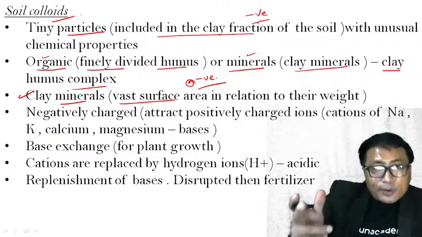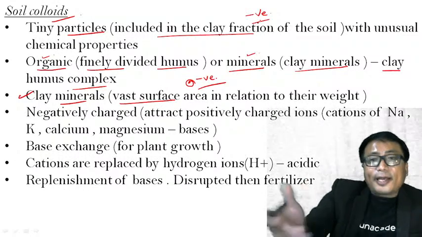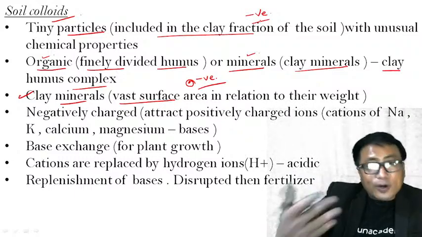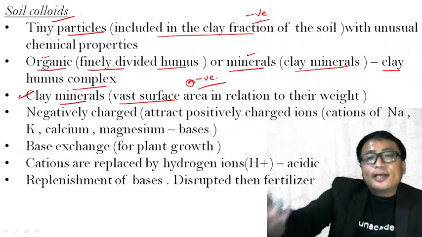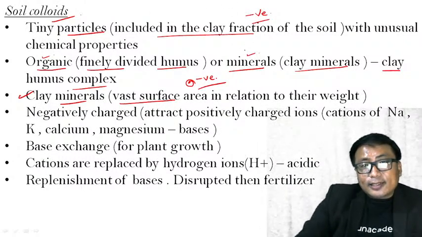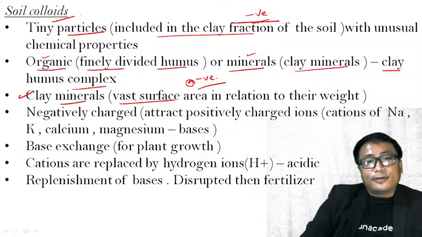And what is soil colloid? It can be either a clay mineral, or finely divided humus, that is the organic content, or a clay humus complex. Now, this soil colloid has a negative charge.